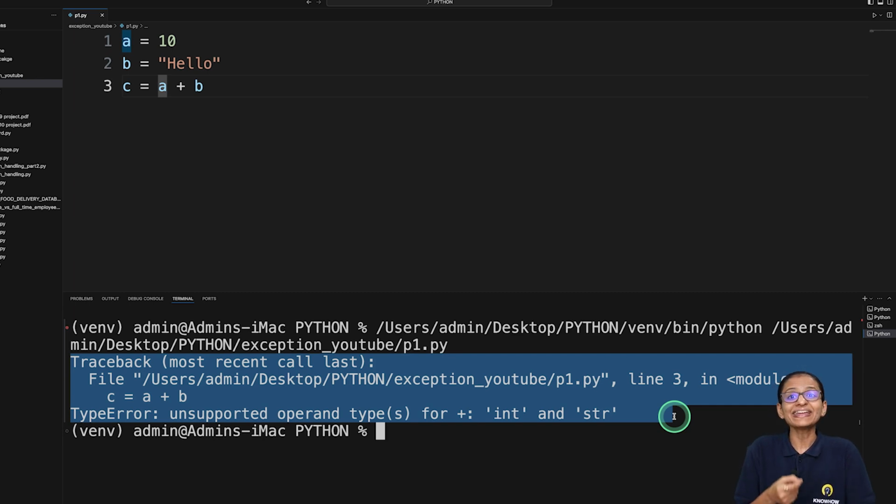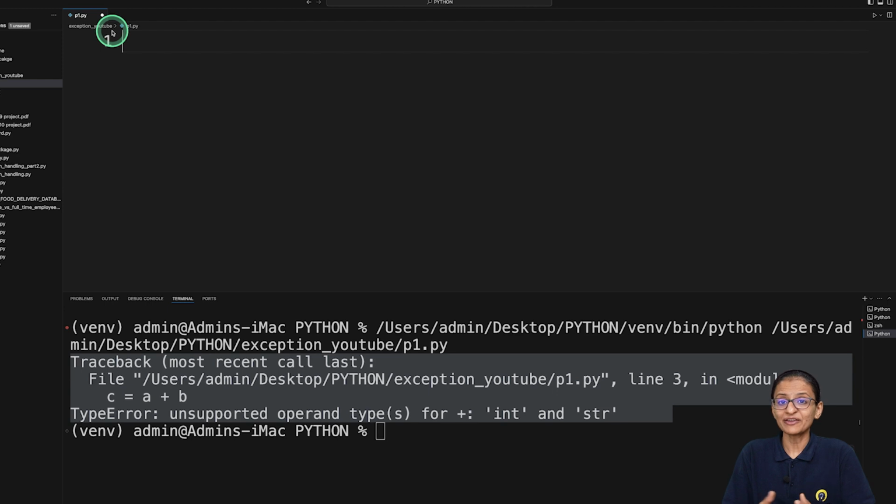So how can I handle this type of exception? This type of error can be handled using exception handling in Python. You may have a question: how can we perform error handling in Python? You can do error handling using two keywords, try and except.